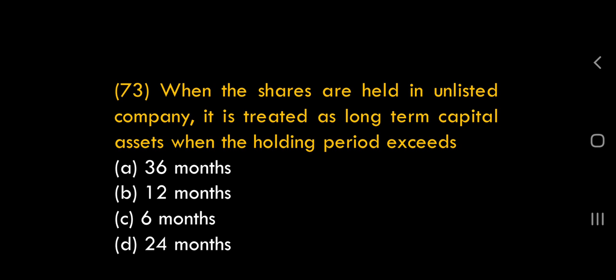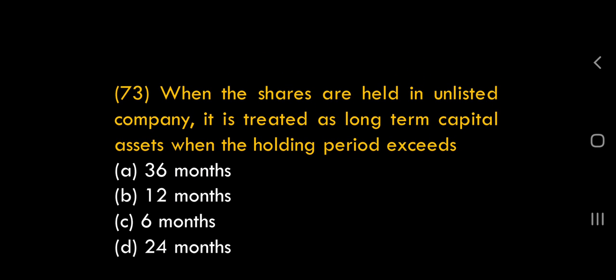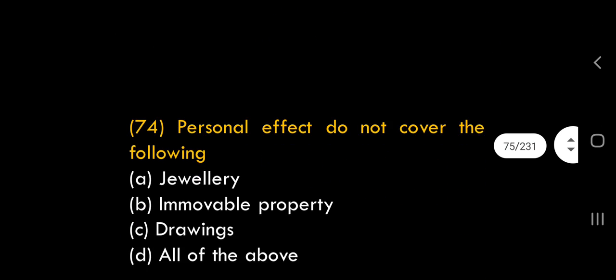Okay, we discussed shares. So in the question they asked about shares: listed company 12 months, unlisted company 24 months is considered. So what is the right answer? It is unlisted company shares, right? That's why option D, 24 months, is right. 73 complete. 74 we will go to.